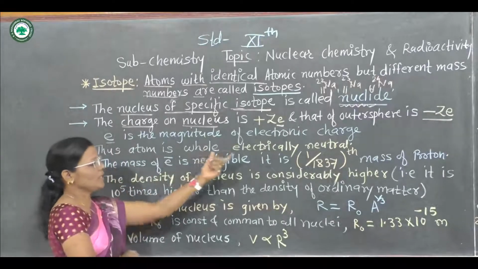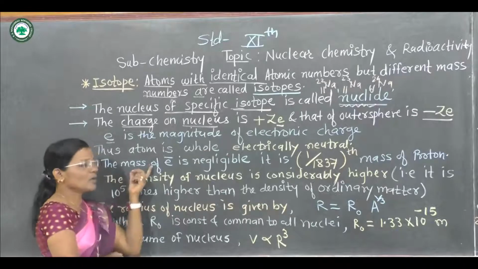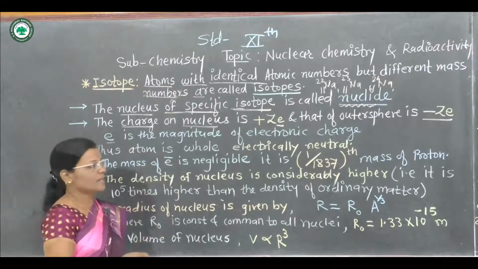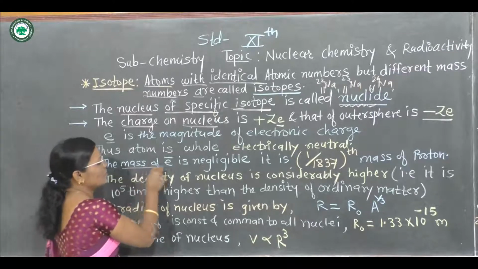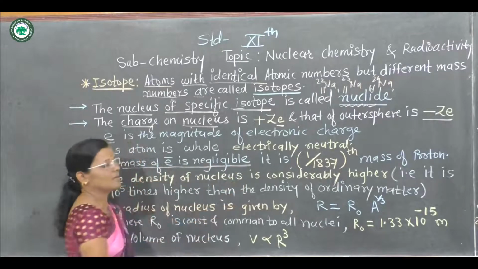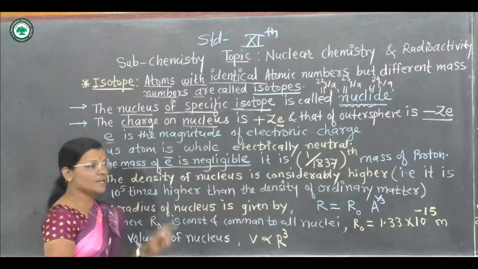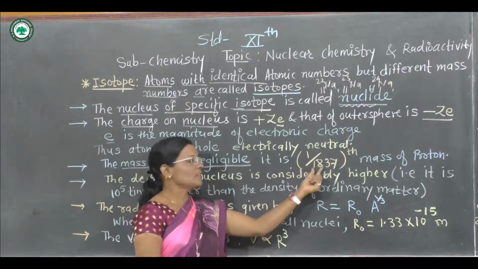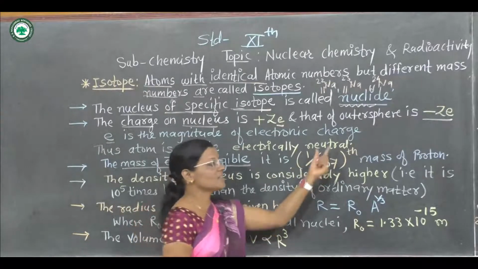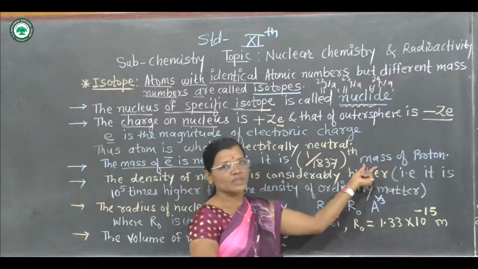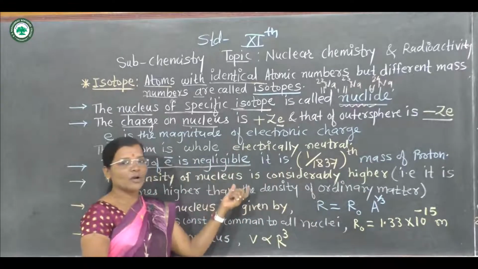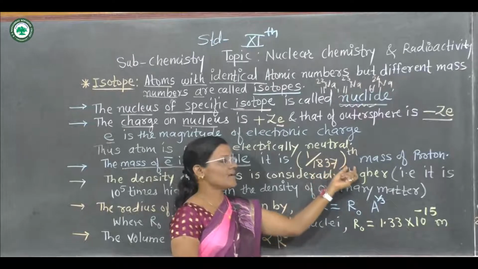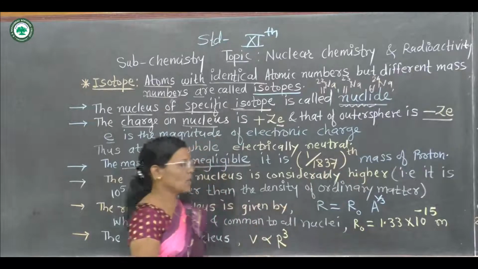If we observe the masses of the electron and the proton, the mass of the electron is negligible, found to be 1 upon 1837th of the mass of the proton.